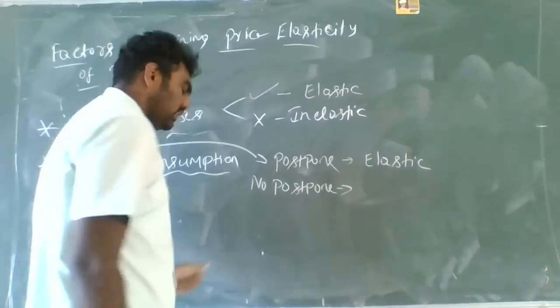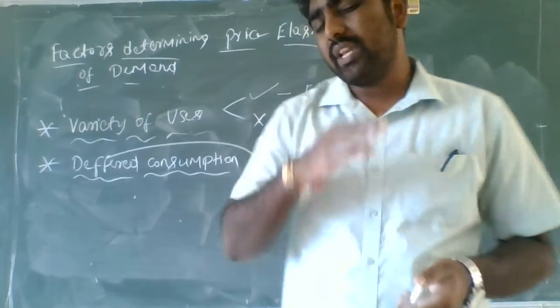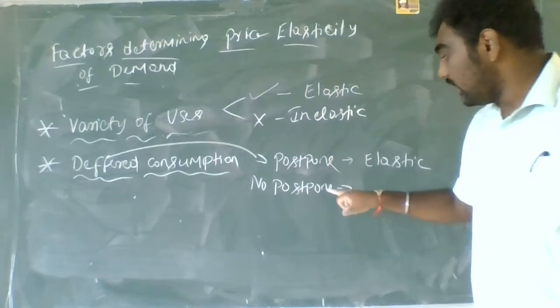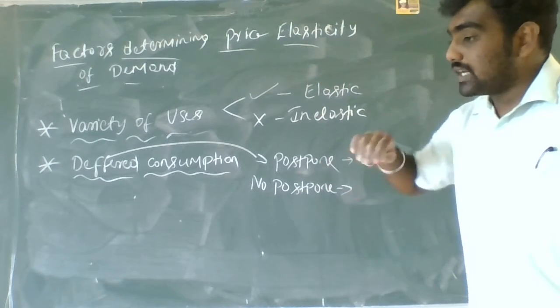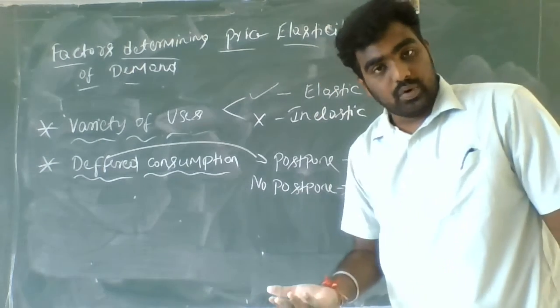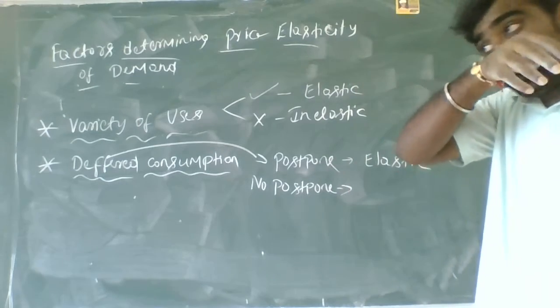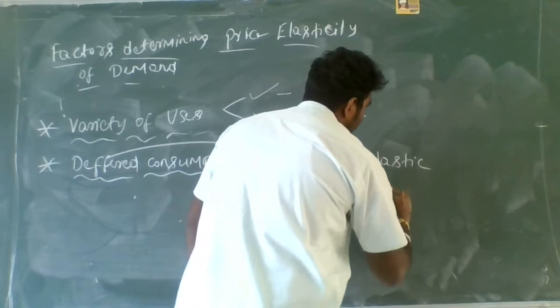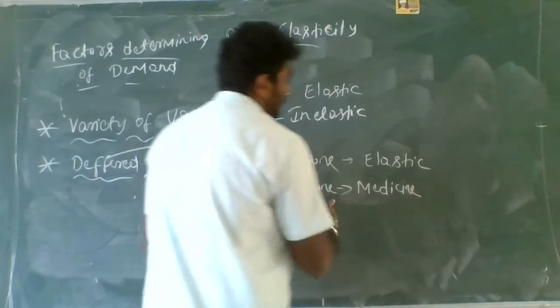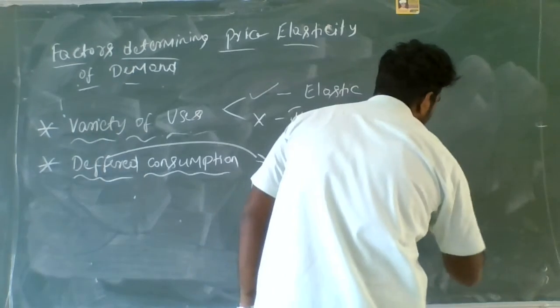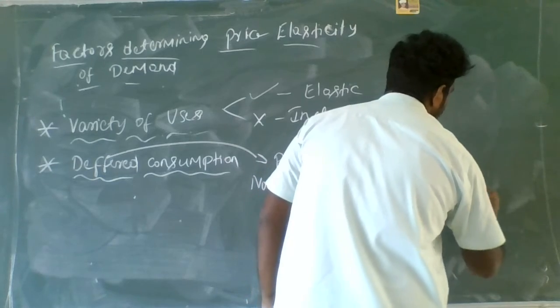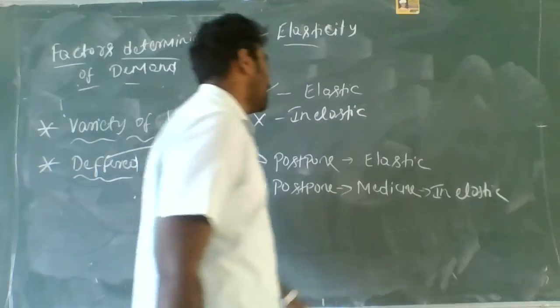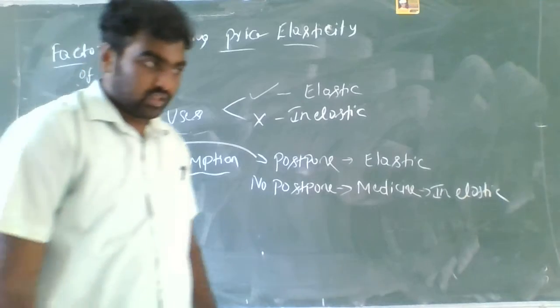Which are the goods where the consumption cannot be postponed? I will take the example of medicine. For these type of goods, it is inelastic or less elastic. Why, guys?